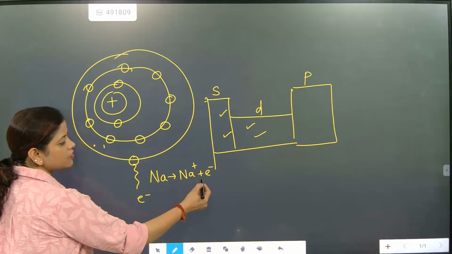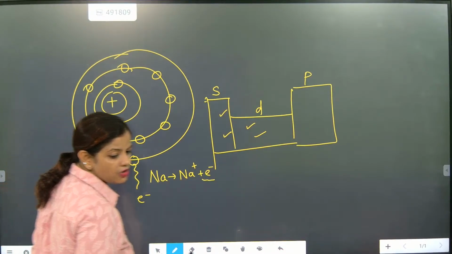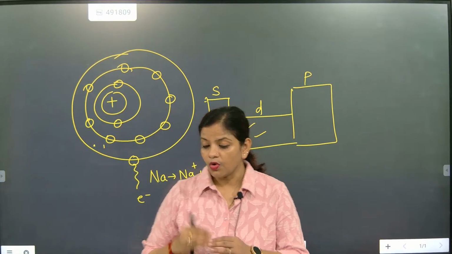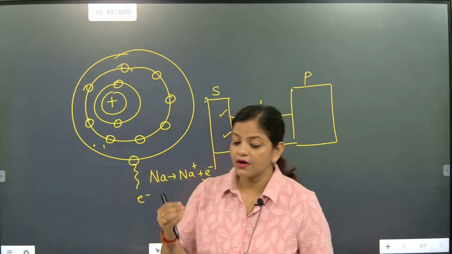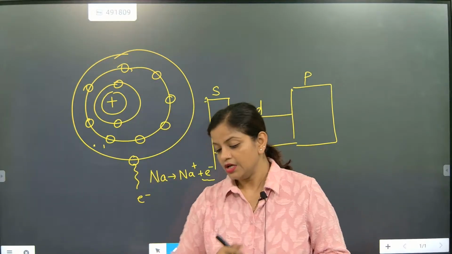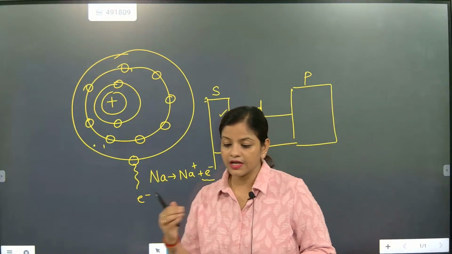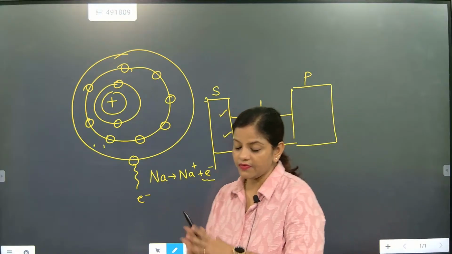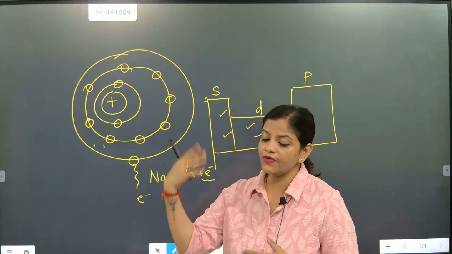So this 1 electron came out. This is exactly called electropositive. It is a form of ion. So this is electropositive. I hope you have understood the meaning of electropositive.